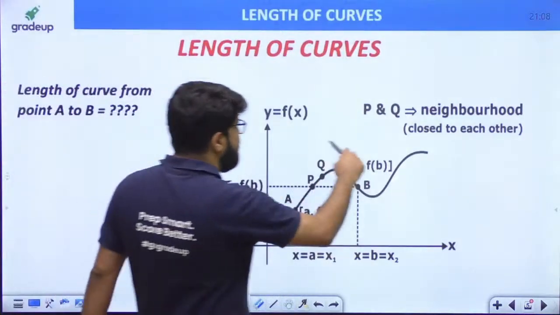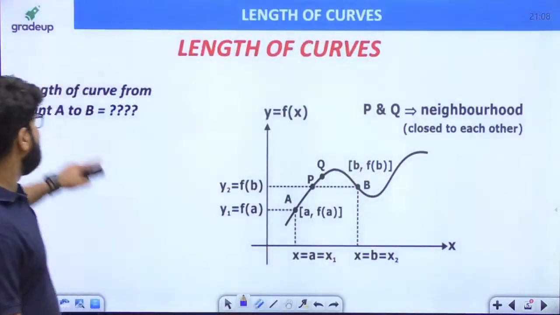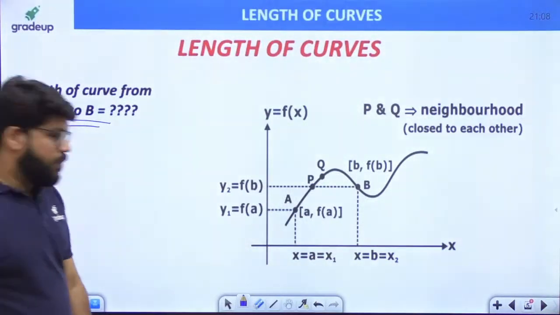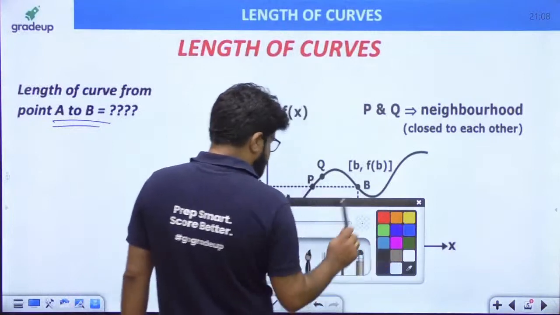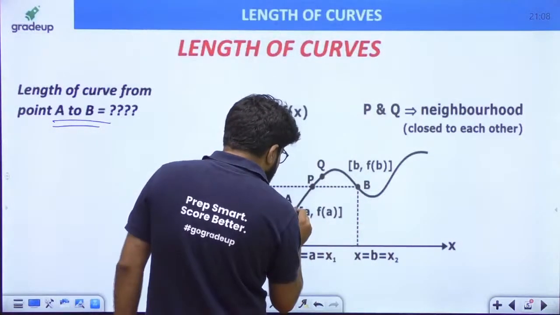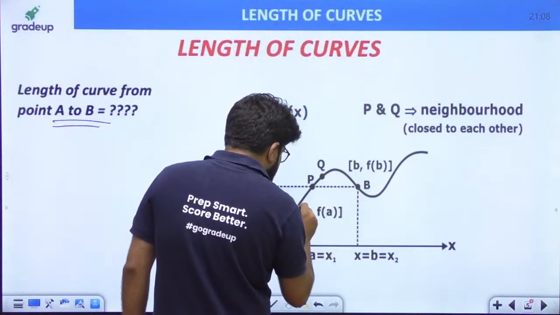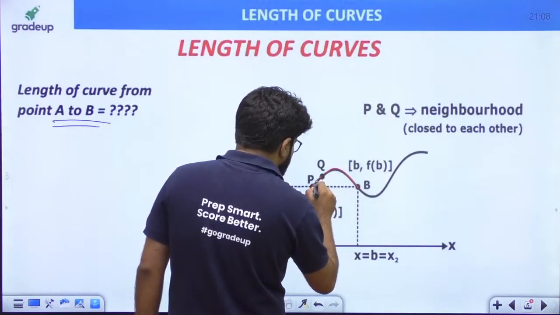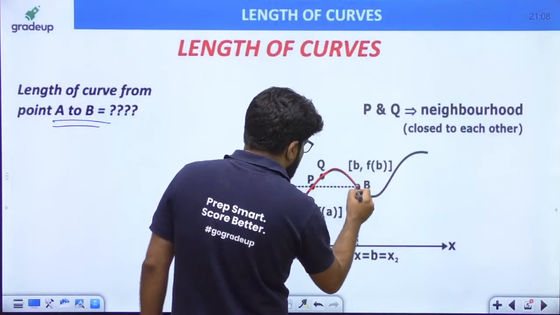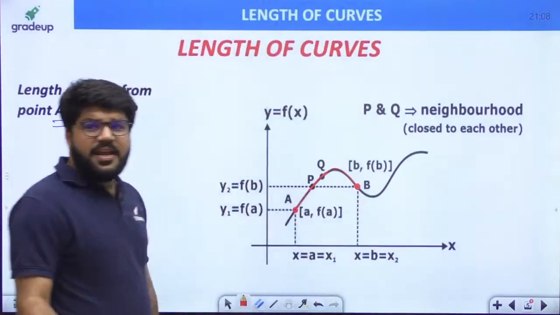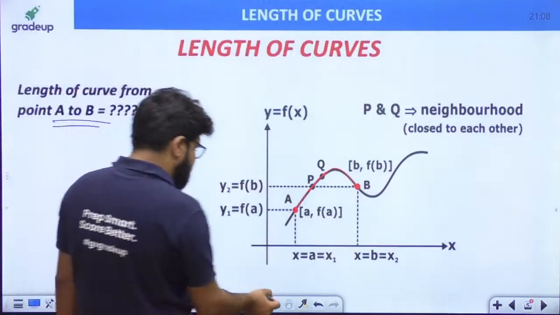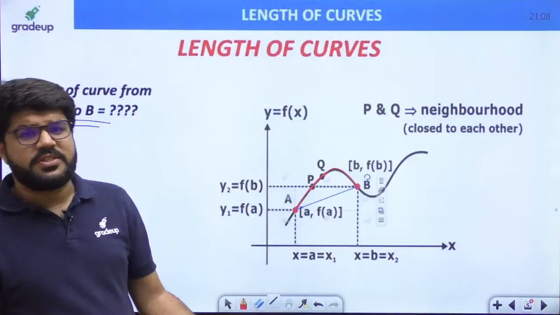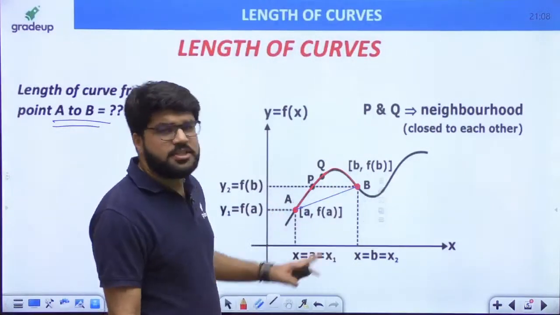So come on guys, we have any curve A to B, and I am interested in finding the length of the curve from the point A to the point B. That means I am traveling a path from A to B. Once again, there is something known as the shortest distance. The shortest distance between the points A and B is always a straight line, and that you can find by the distance formula.